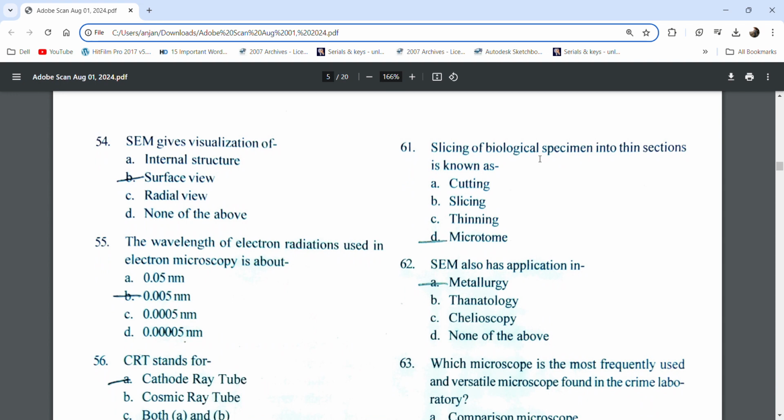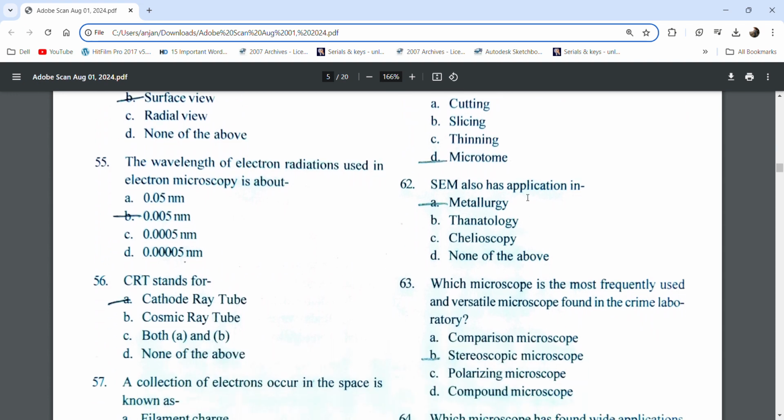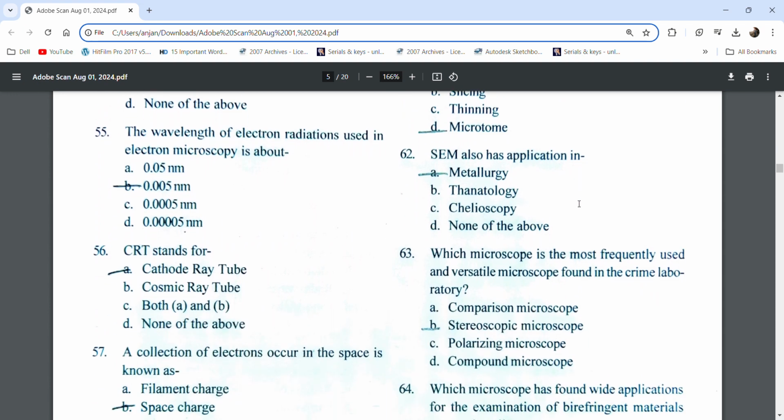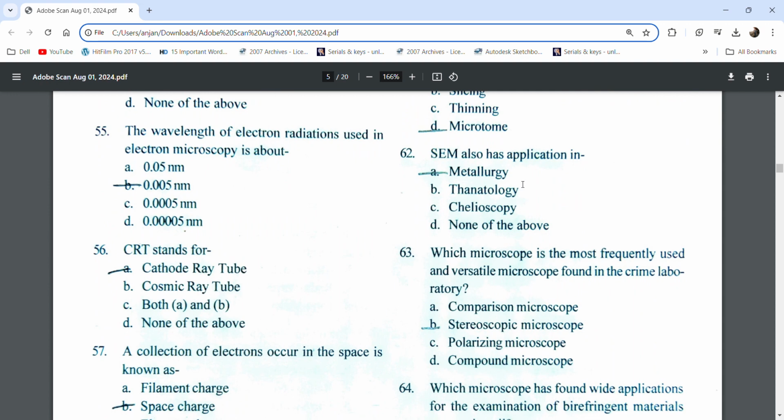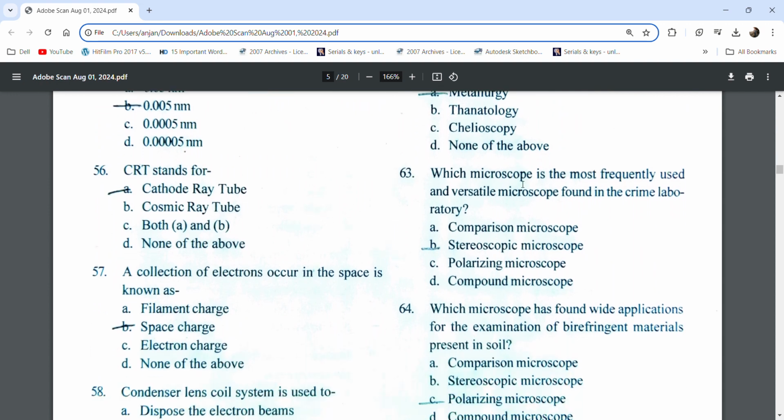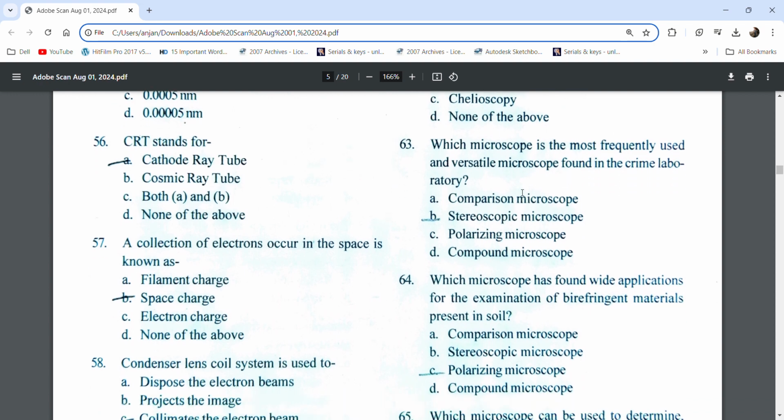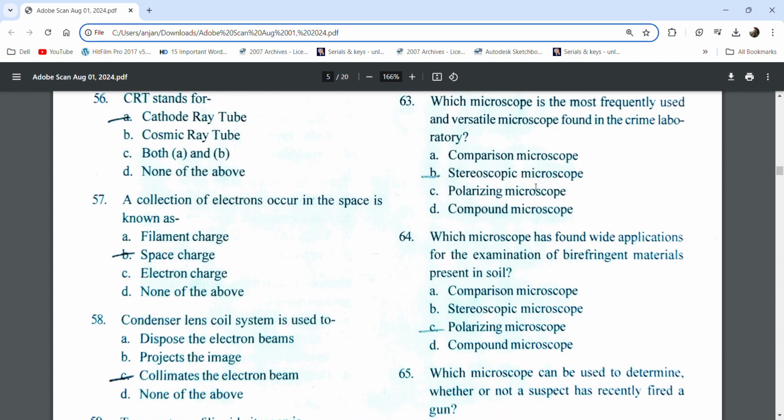Slicing of a biological specimen into thin sections is done by a microtome. SEM also has application in metallurgy. Which microscope is the most frequently used and versatile microscope found in a crime laboratory?